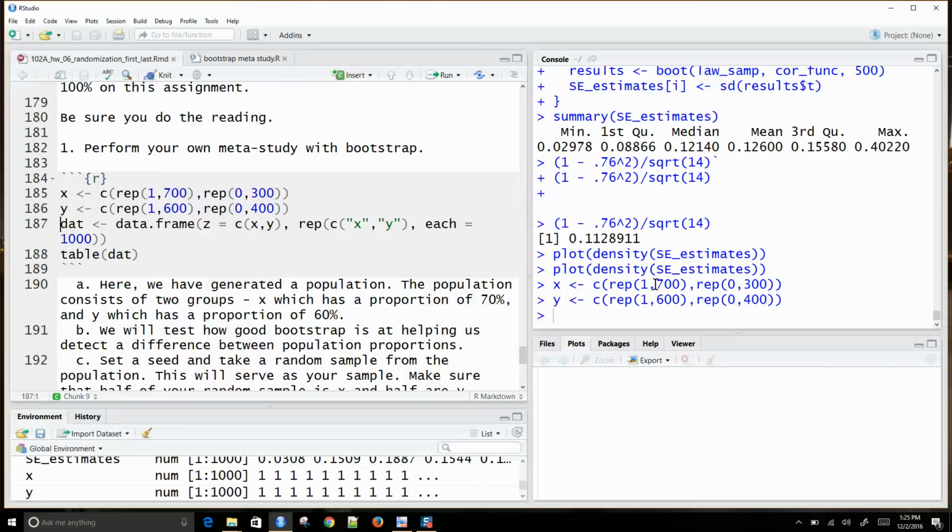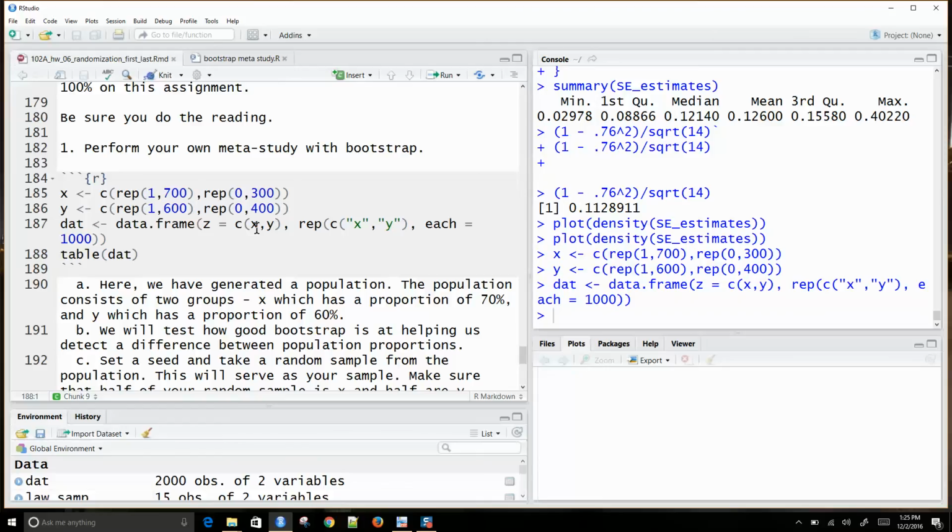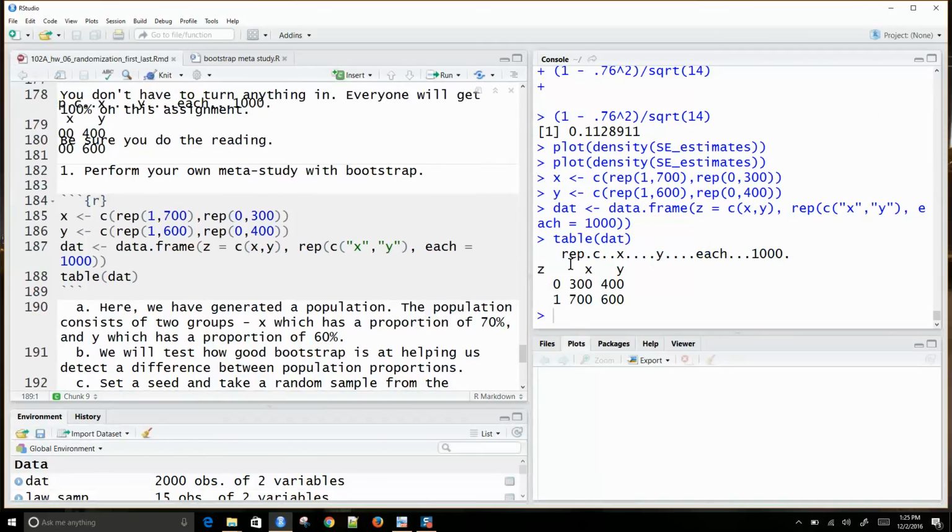Population X has 700 ones and 300 zeros. Population Y has 600 ones and 400 zeros. When I sample from this, I could sample with replacement, so it's not just a finite population of 1,000 but technically an infinite population, or I can treat it however I want. And I'll combine them all into a data frame.